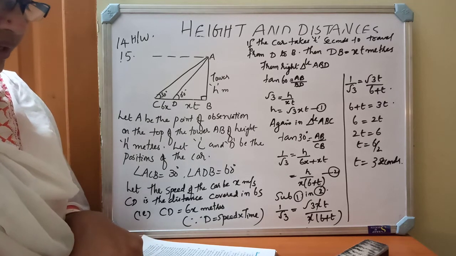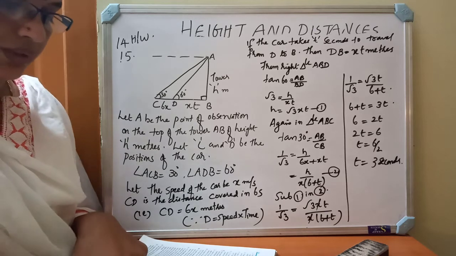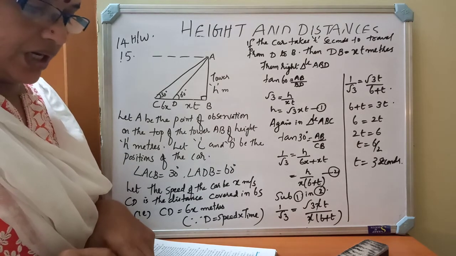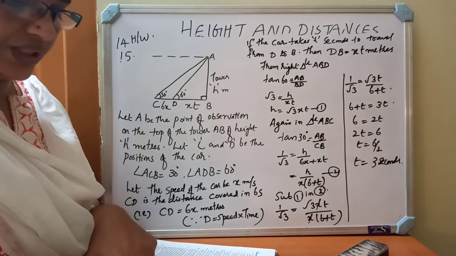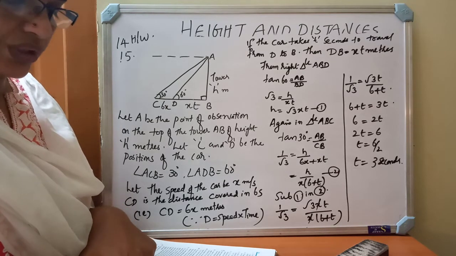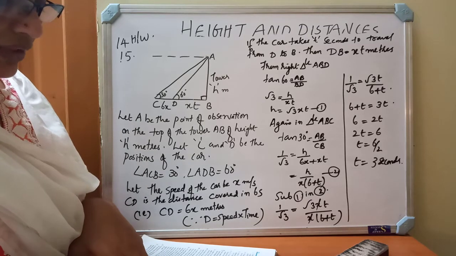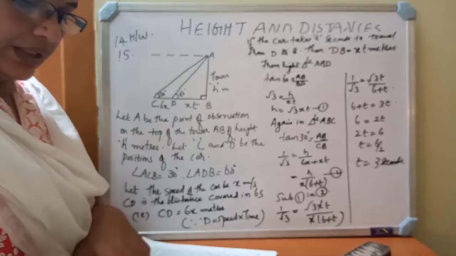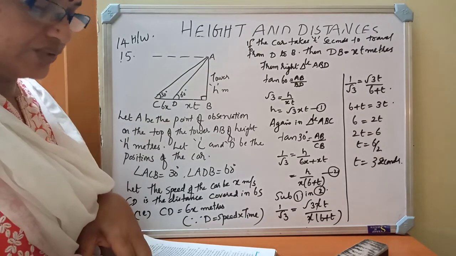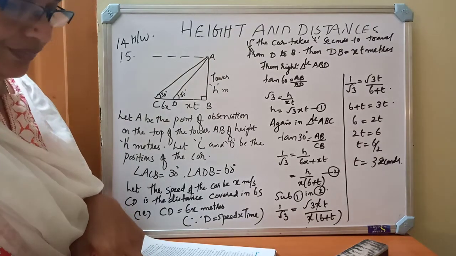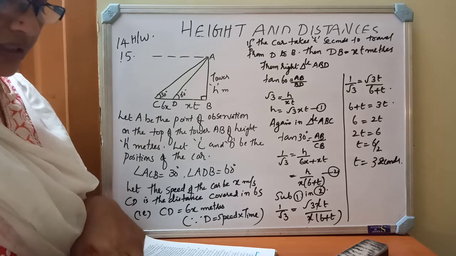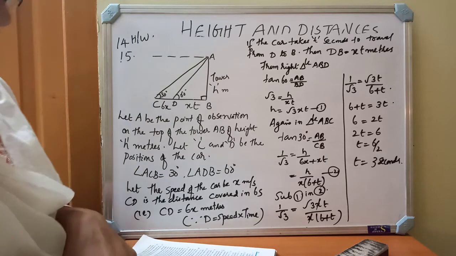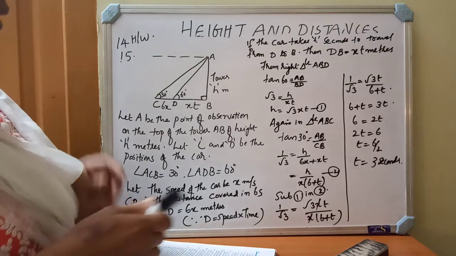A straight highway leads to the foot of a tower. A man standing at the top of the tower observes a car at an angle of depression of 30 degrees, which is approaching the foot of the tower with a uniform speed. 6 seconds later, the angle of depression of the car is found to be 60 degrees. Find the time taken by the car to reach the foot of the tower from this point. So they ask you to find out the time.